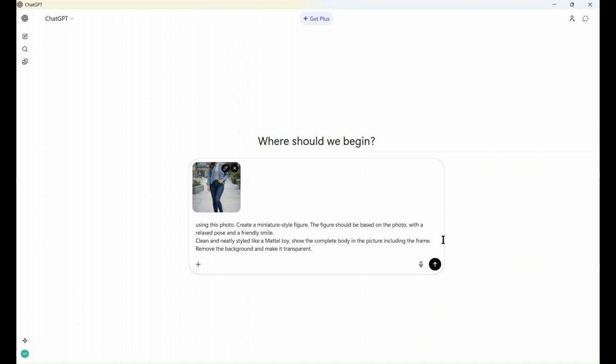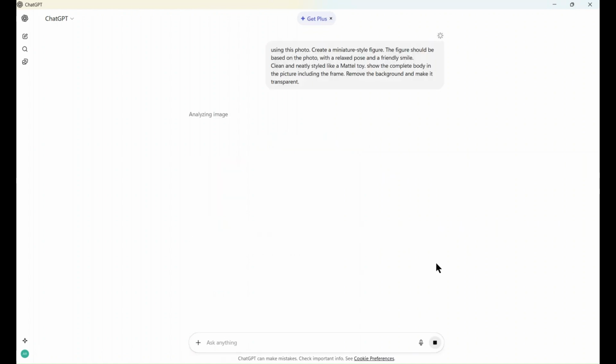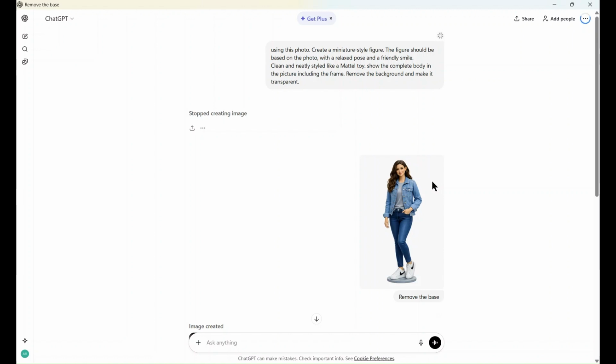As you can see the result, ChatGPT created a base. What I did next is to resubmit the newly generated photo and prompted to remove the base. With experience, you will learn how to create the perfect prompt.